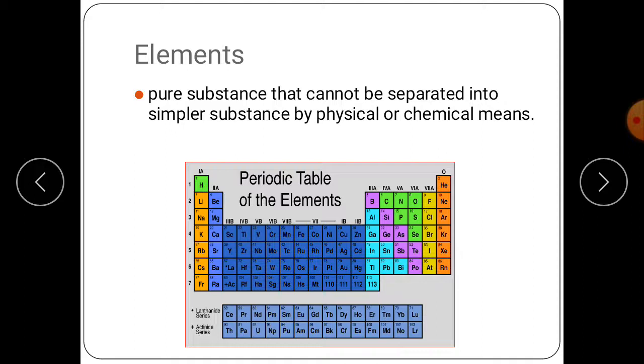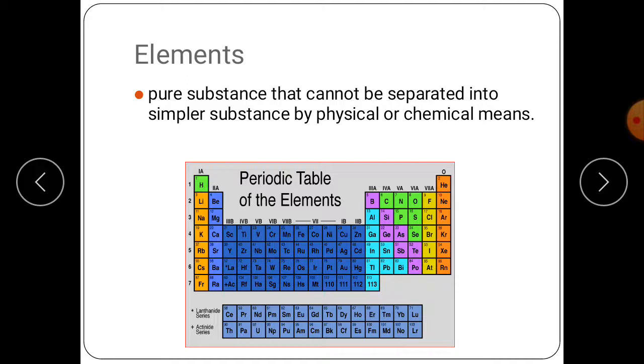It means, as I told you, that the example of pure substance is element. Element is a pure substance. It is already very simple, so we can't make it any simpler. We can say that an element is a chemical substance that cannot be broken down into anything simpler.